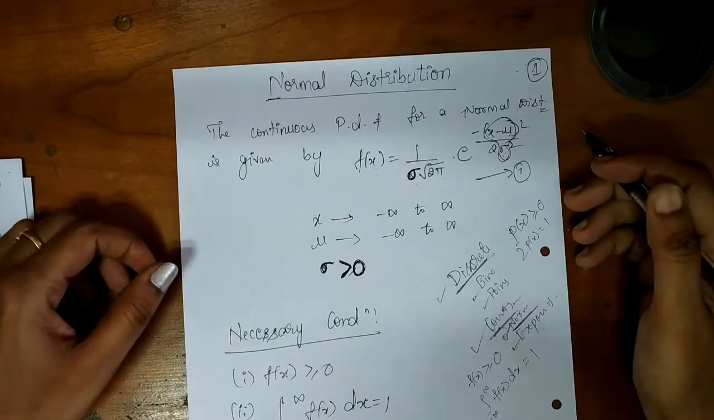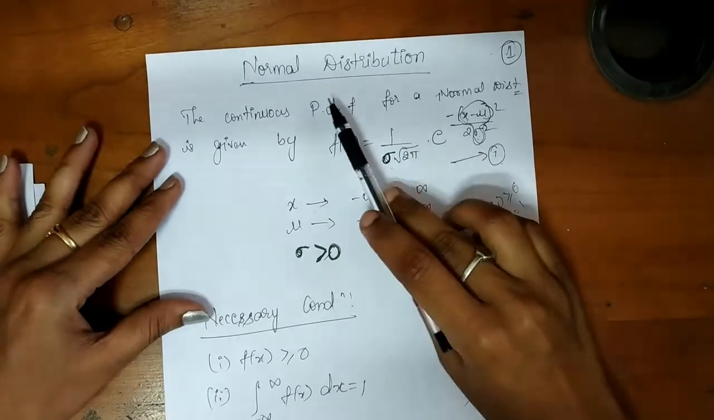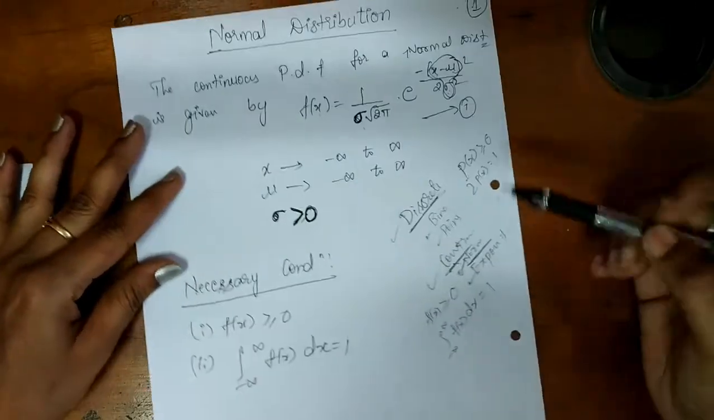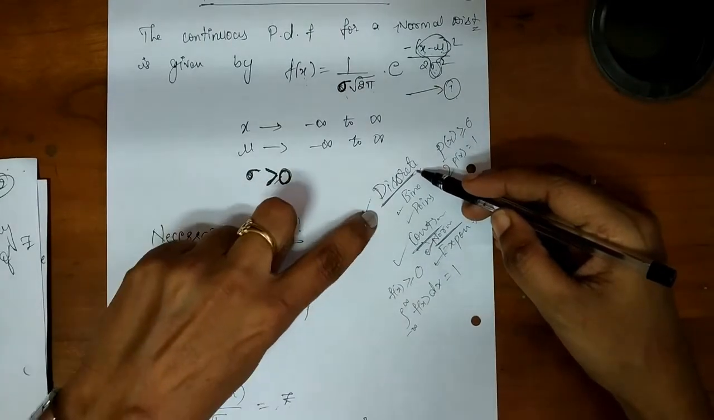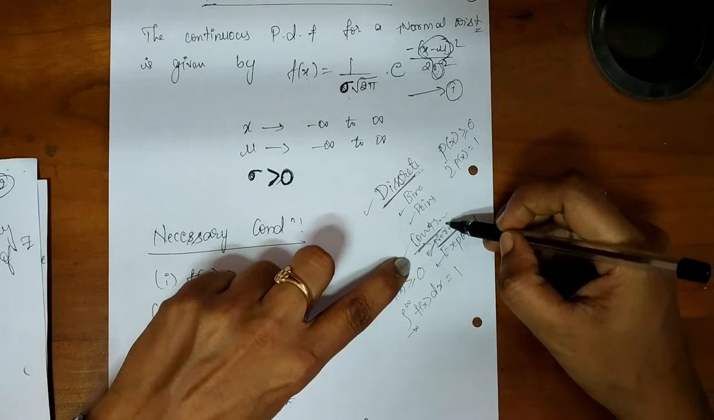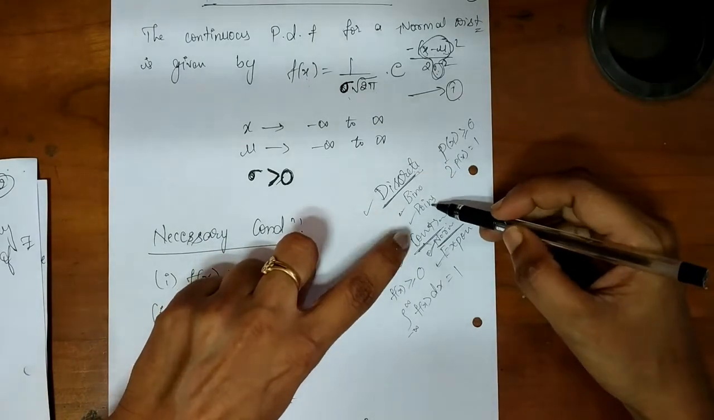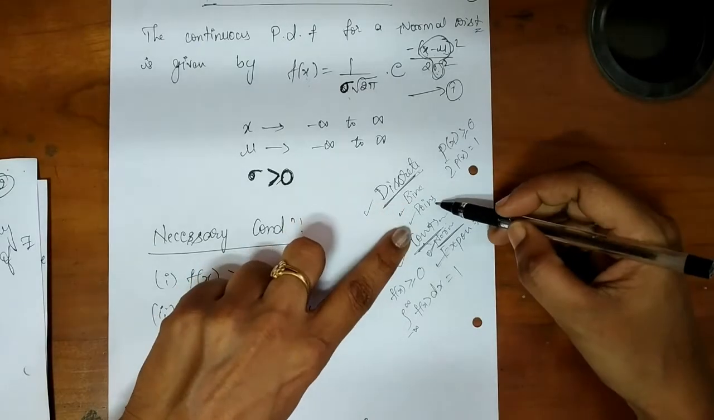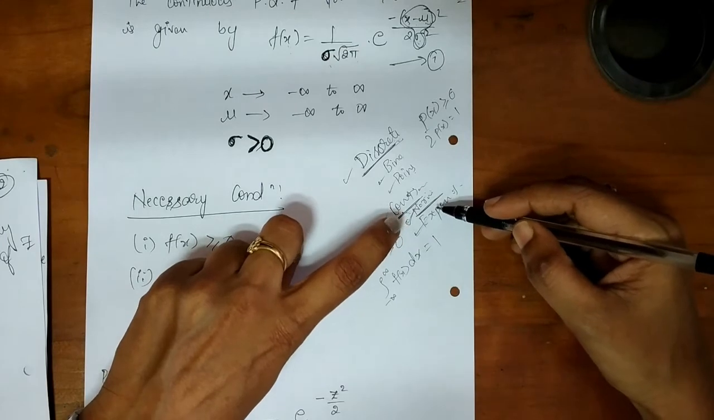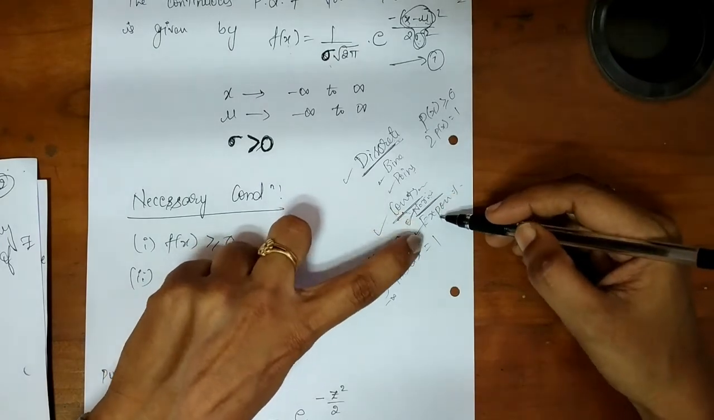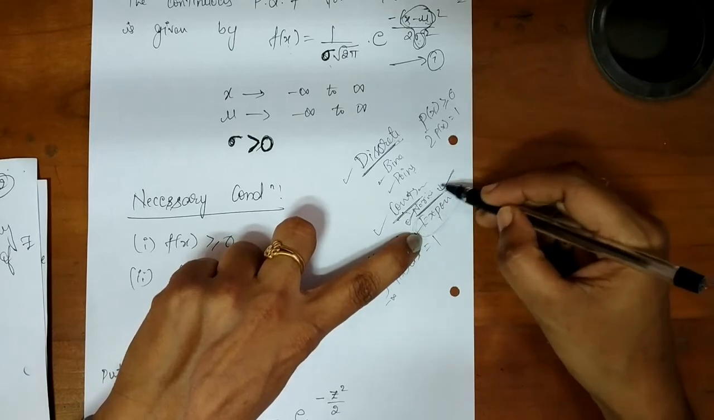My dear students, in today's class let us learn about normal distribution. We will be discussing normal distribution under continuous probability distribution. We have discussed two types of distribution, that is discrete probability distribution and continuous probability distribution. Under discrete probability distribution we have discussed binomial distribution and Poisson distribution. Under continuous probability distribution we have to discuss normal distribution and exponential distribution. We are already done with exponential distribution. Now we are going to do normal distribution.